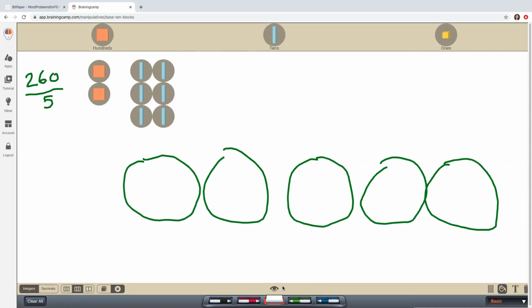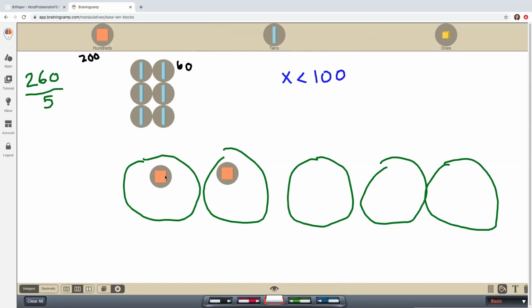Okay, so over here, I have 200. And over here, I have 10, 20, 30, 40, 50, 60. So I have 260. First, I'm going to divide out my hundreds. Whew, something happens here. I can tell right away that my answer is going to be less than 100, so I'm not going to have 100 in every group. So I'm going to say X is my answer, and it's a number that's less than 100.